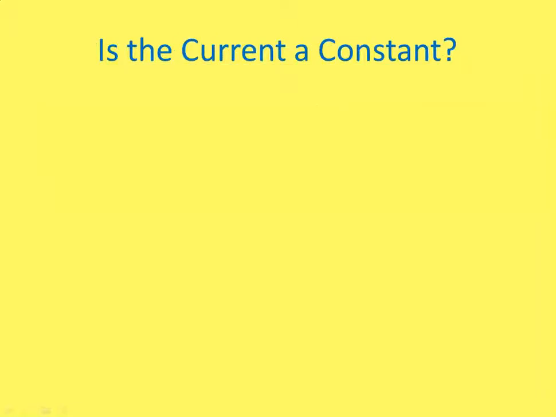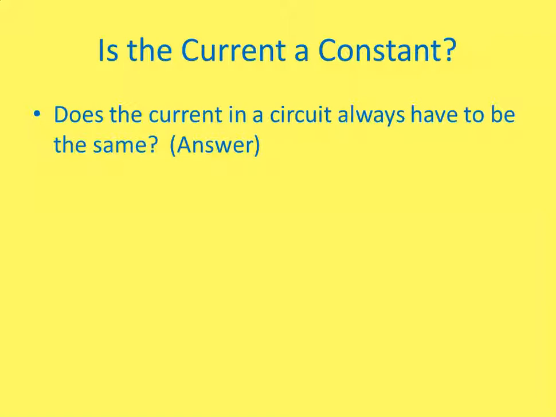So is the current a constant? Okay, does current in a circuit have to stay constant? Well, I just showed you that in that simulation it does not have to stay constant. Does the current in a circuit always have to be the same? No. You could change the current in two ways. You could mess with the resistance, or you could mess with the voltage.